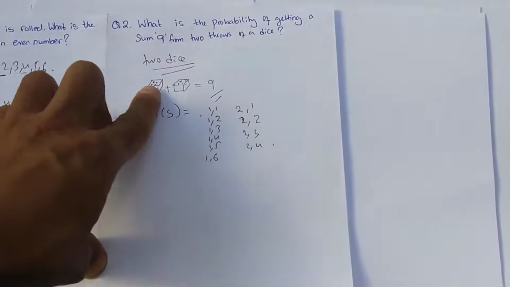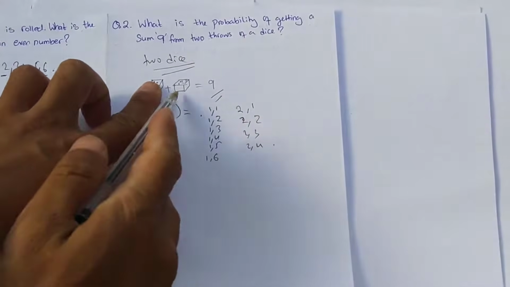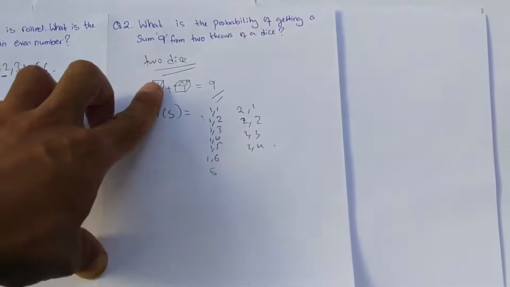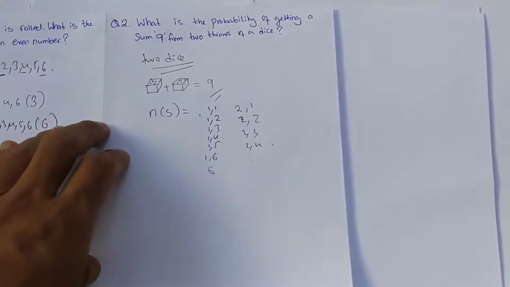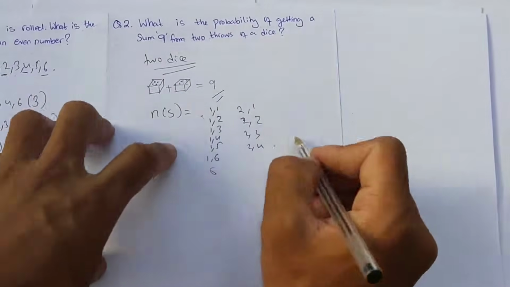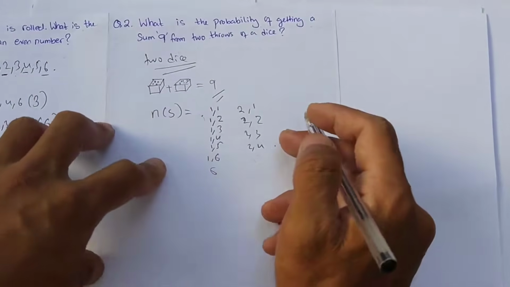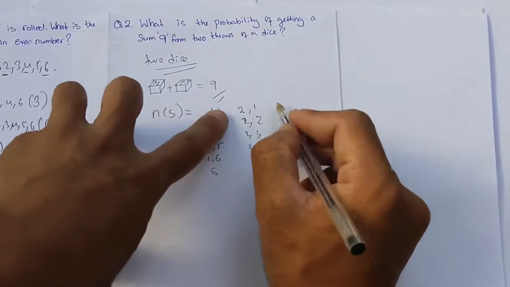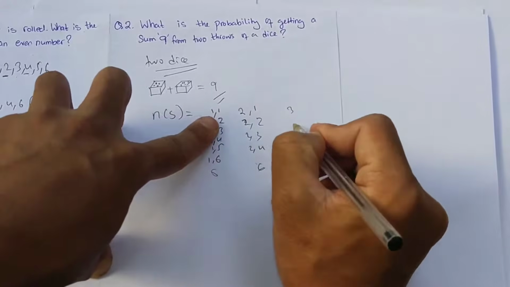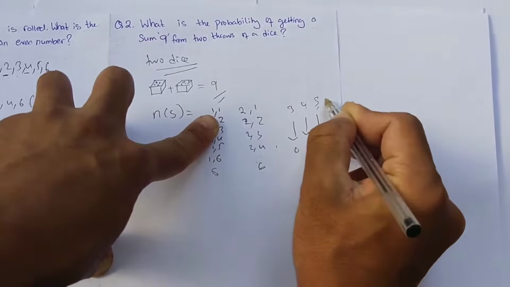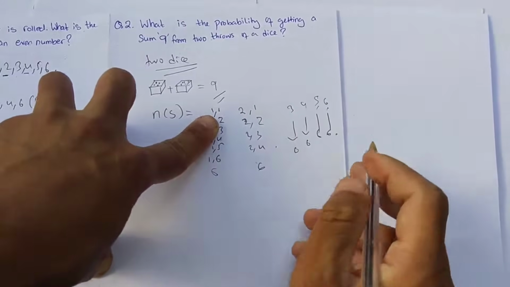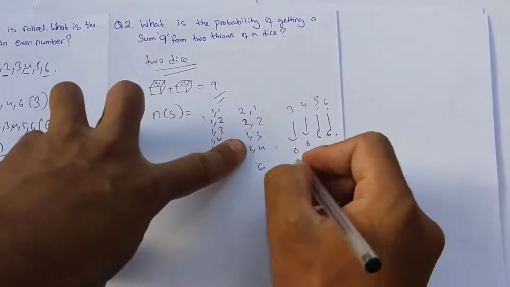If the first number is 1, there are 6 ways. For 2 there are 6 ways, for 3 there are 6, for 4 there are 6, for 5 there are 6, and for 6 there are 6. So it is 6 for each number.